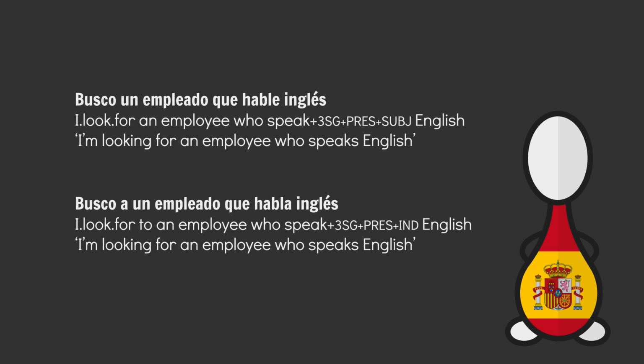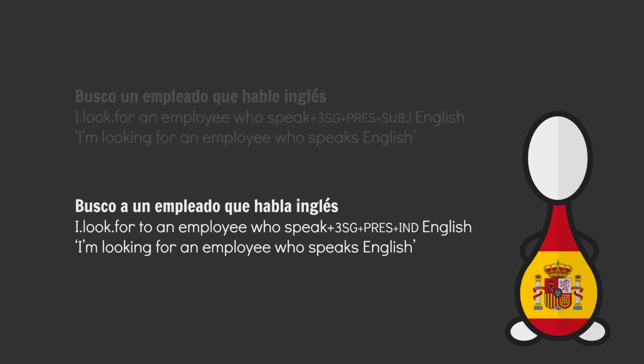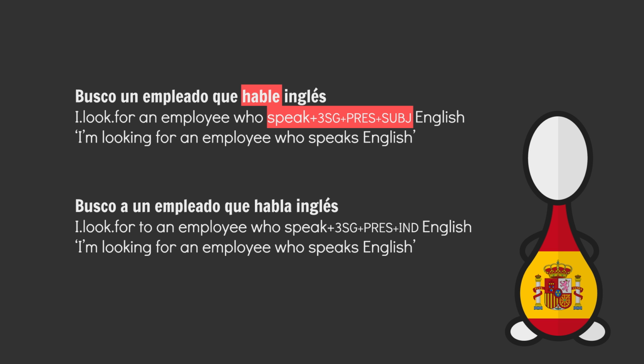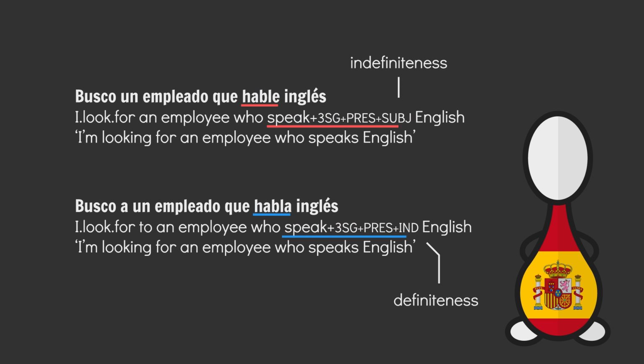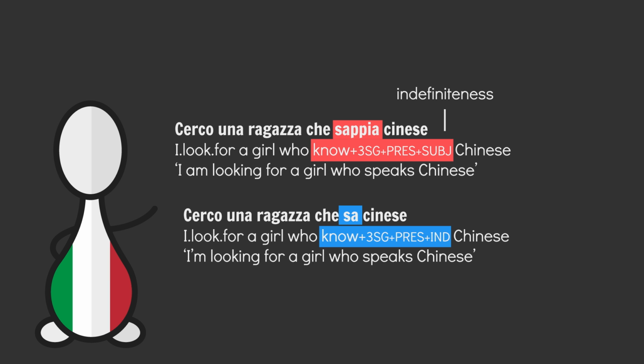And then there's this, from Spanish. I am looking for an employee who speaks English. I am looking for an employee who speaks English. Because of the moods at play here, the first reads more like I'm looking for an employee, any employee who can speak English. Whereas the second is more like I'm looking for a particular employee who can speak English. So we can say that the indicative is being used for definiteness and the subjunctive for indefiniteness. Again, fitting with our real, unreal shorthand. Italian does a similar thing. I am looking for a girl who speaks Chinese. I'm looking for a girl who speaks Chinese.